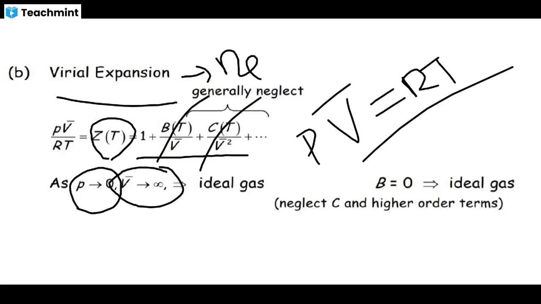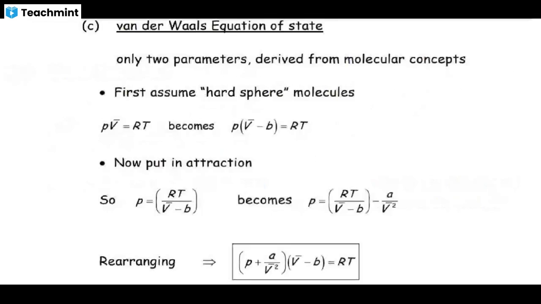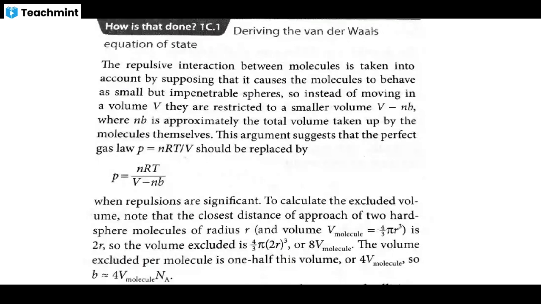The third, and most important, is the van der Waals equation of state. Here we explain in detail. First, the repulsive interaction between the molecules is taken into account, so that the molecules behave as small but impenetrable spheres. So instead of moving in a volume V, they are restricted to a volume of V minus nb, where nb is the total volume of the molecules themselves.